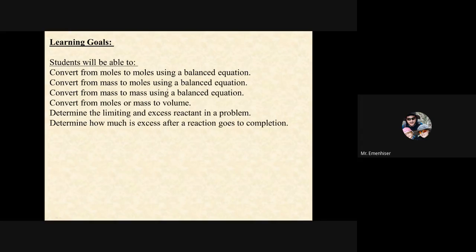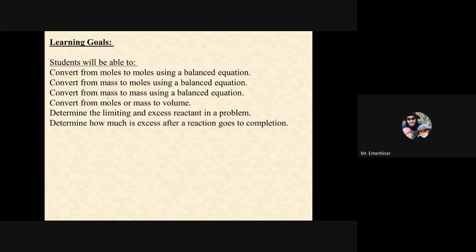Convert from mass to moles using a balanced equation. So if you start with mass, can you go to moles of a different reactant or a different product in that balanced equation? Convert from mass to mass using a balanced equation. Another way to put this is students will be able to determine the theoretical yield.